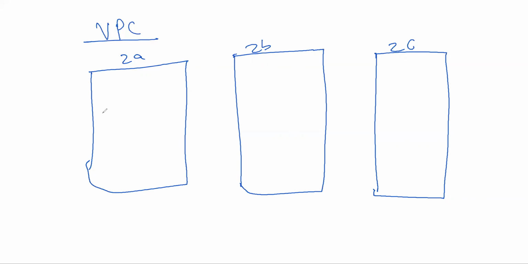So we have like our VPC we define as IP address range of 10.0.0.0/16, right? So this is a big range. So in this range, we have to create the subnet.